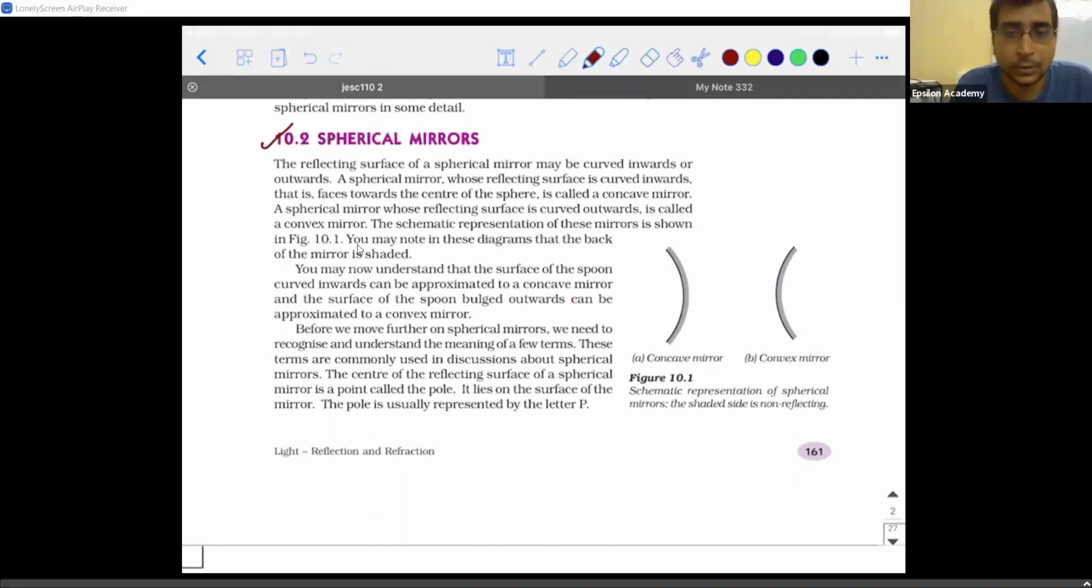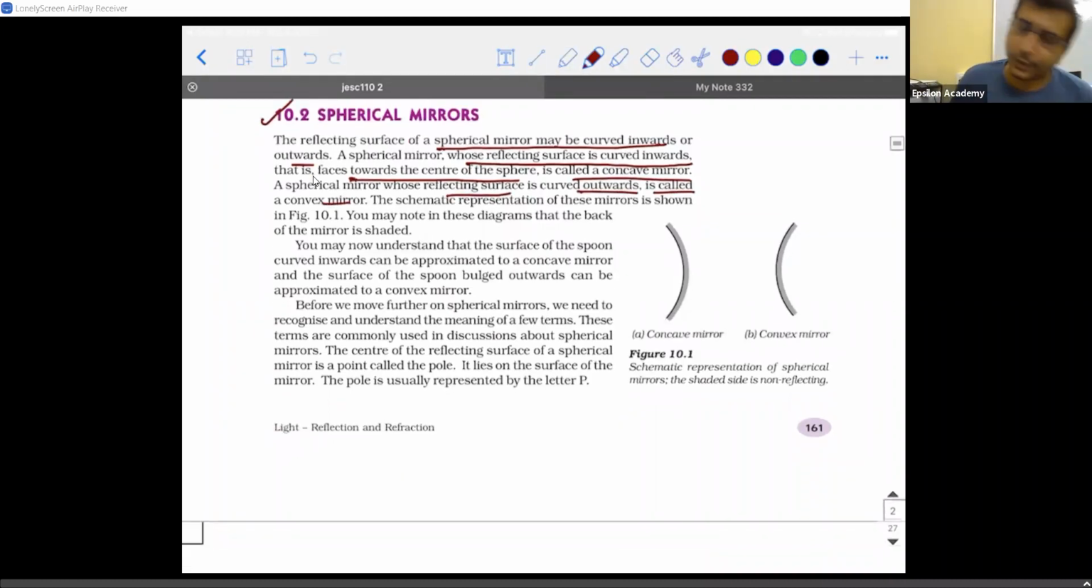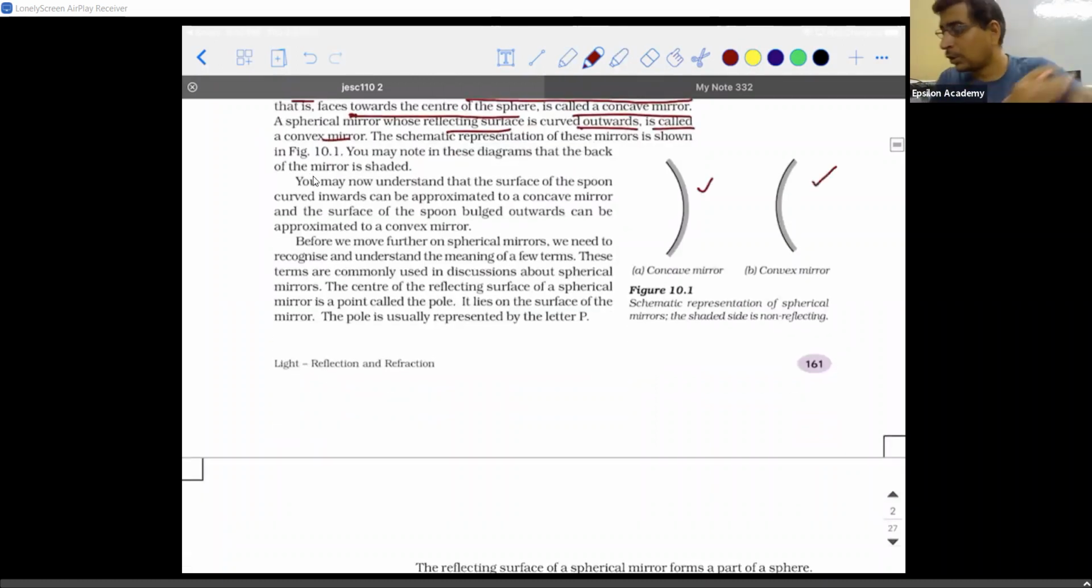Now listen to this. The reflecting surface of a spherical mirror may be curved inwards or outwards. A spherical mirror whose reflecting surface is curved inwards, that is, faces towards the center of the sphere, is called a concave mirror. A spherical mirror whose reflecting surface is curved outwards is called a convex mirror. So this is a concave mirror and this is a convex mirror.